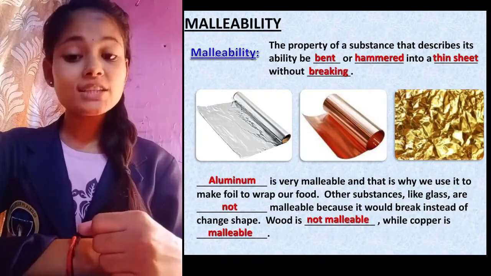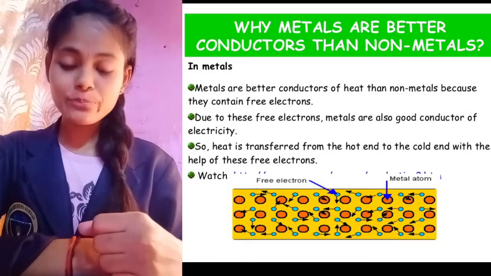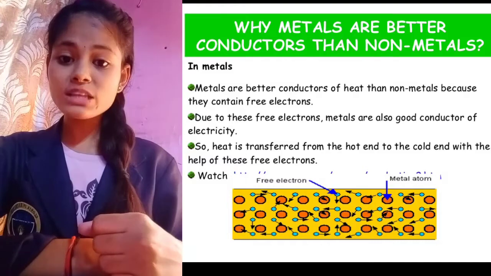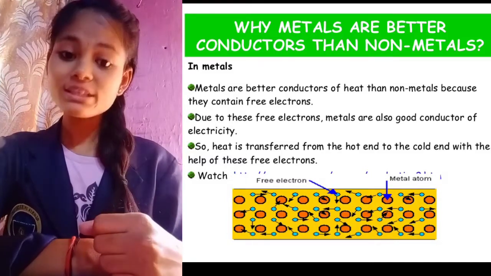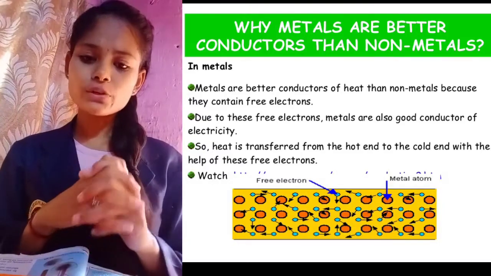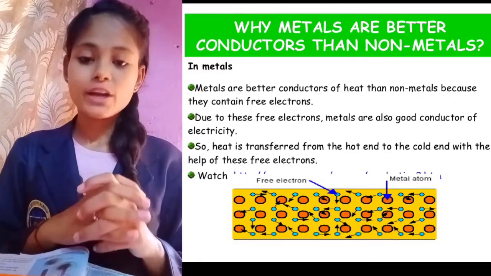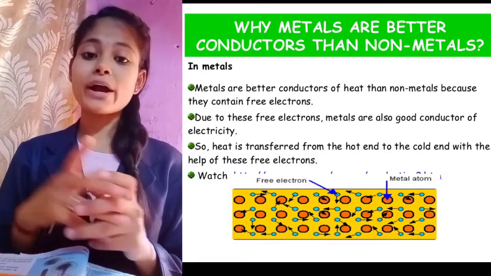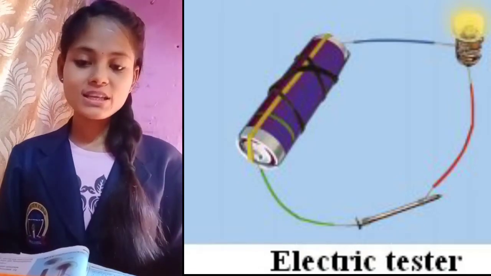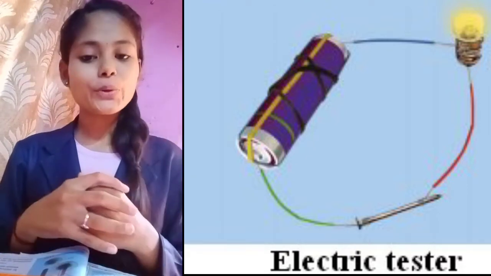If we talk about another property of metals, then we can say that they also conduct electricity, meaning they are electrical conductors. Now, what are conductors? Something which allows electric current to pass through them is called a conductor. Now, how can we say that metals are conductors? For this, we can perform a simple activity which we have already performed in our previous class also. Okay, what do we require for this activity? We require a cell, some connecting wires, an iron piece and a wood piece, and then we require a bulb.